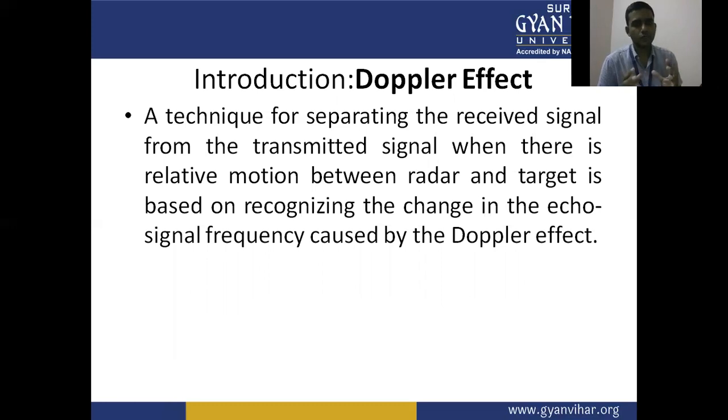It is based on recognizing the change in the echo signal frequency caused by the Doppler effect. The Doppler effect occurs in a radar system when there is relative motion between the radar and target, based on recognizing the change in the echo signal frequency.